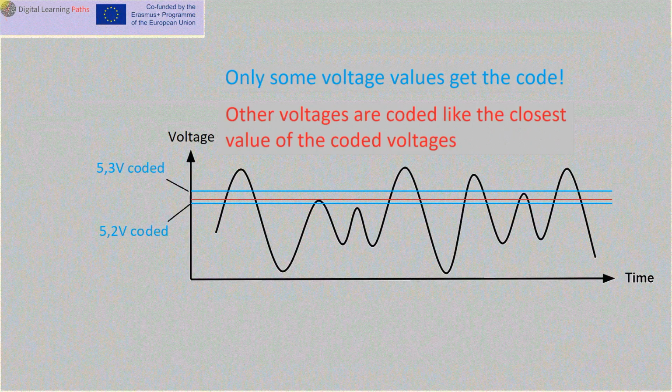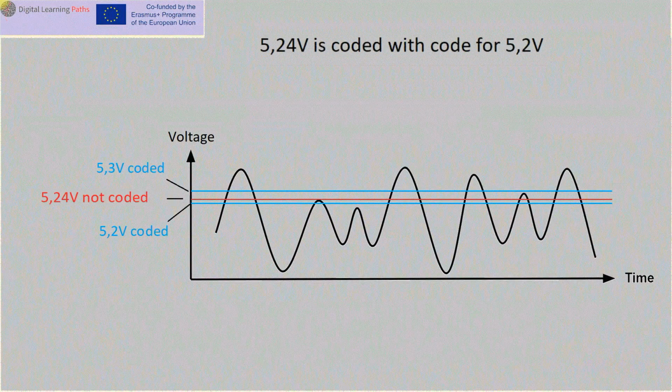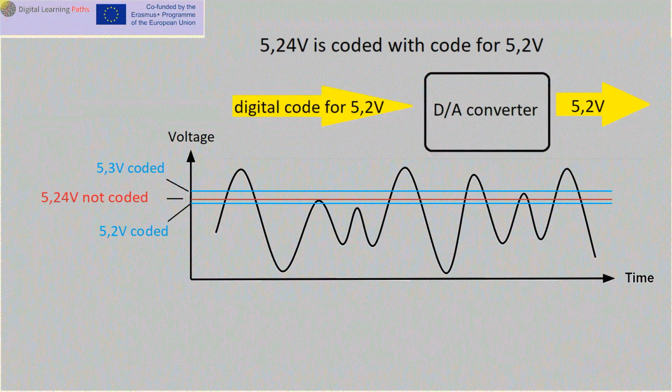For example, voltages 5.20 volts and 5.30 volts have their own code, and voltage 5.24 volts does not have its own code. In that case, the voltage of 5.24 volts receives the code from the first closest coded value, which in this case is 5.20 volts. From then on, until the reproduction of the analog voltage from the received codes at the digital-to-analog converter on the receiving side, that value will be 5.20 volts.